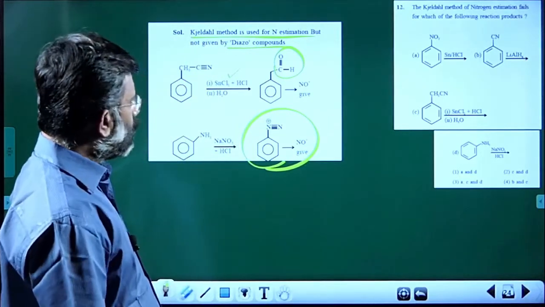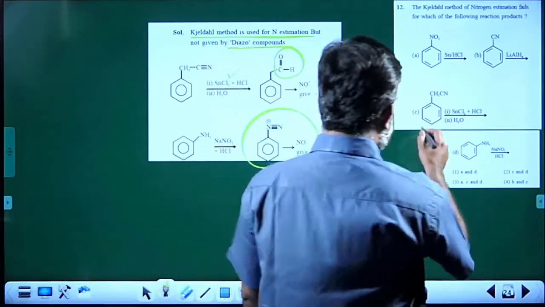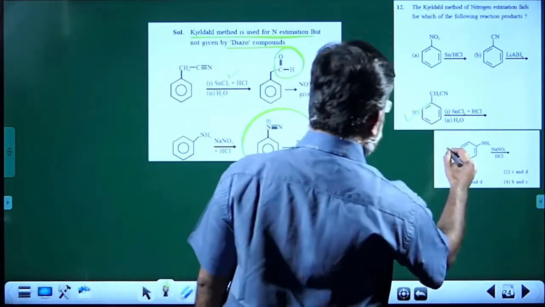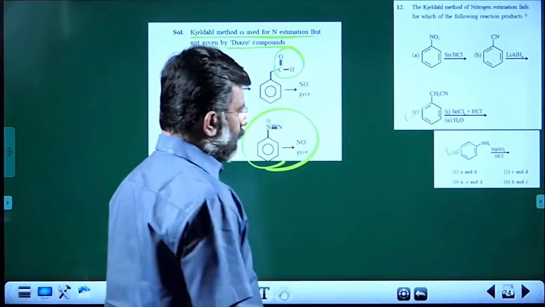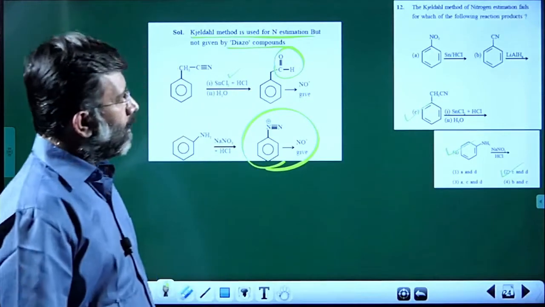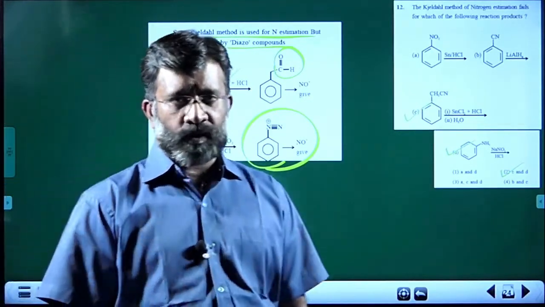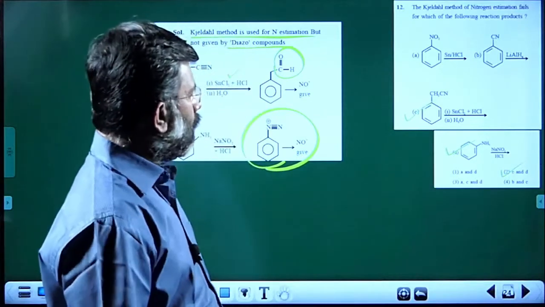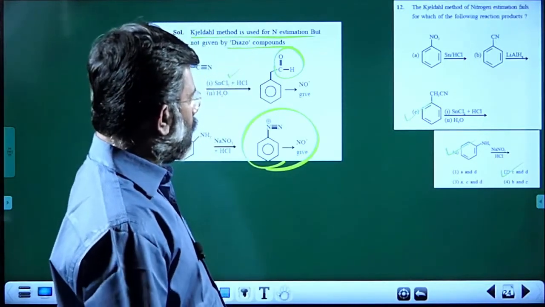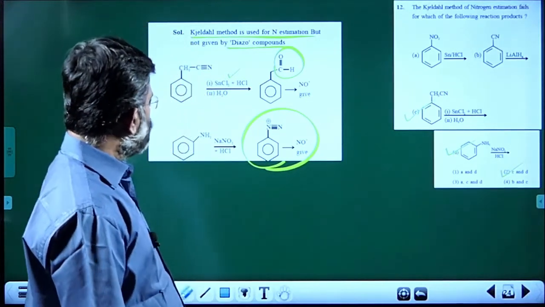So there are two cases, C and D. This one and this one will not work. That is the second choice, the correct answer. The other ones will give the test for nitrogen by the Kjeldahl method. The products in A and B will work with the Kjeldahl method of estimation, while C and D won't.